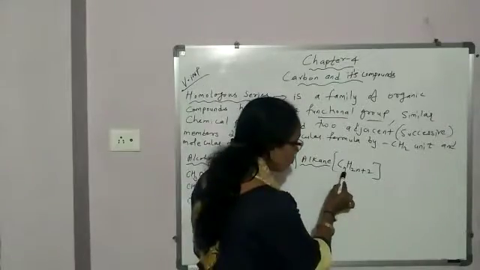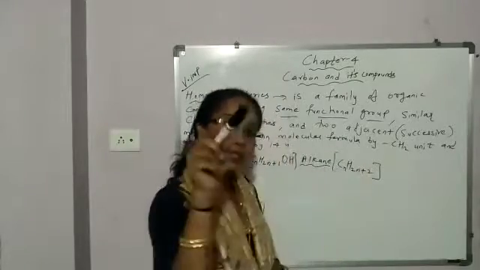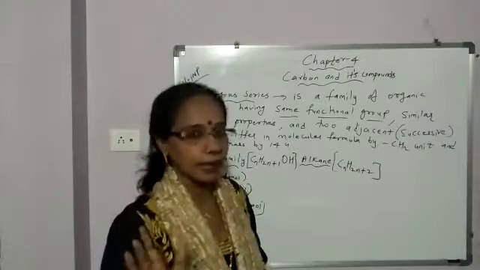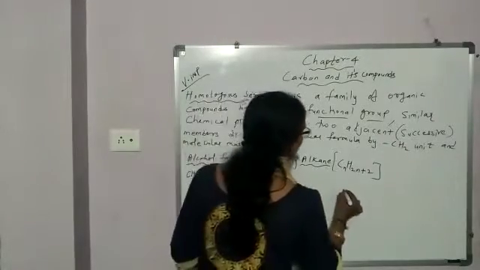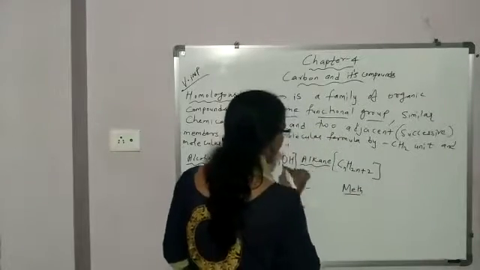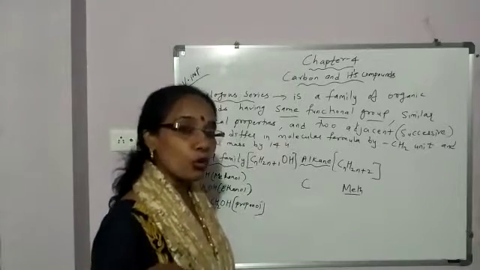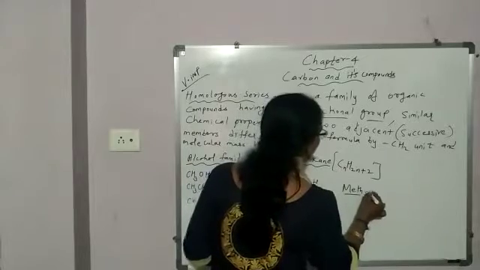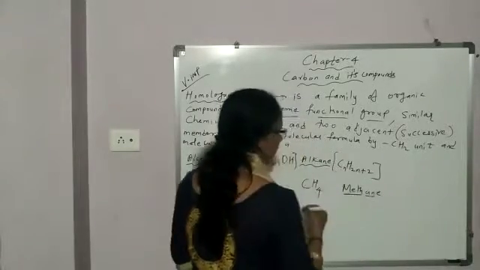When carbon atom is 1, hydrogen will be double of carbon plus 2 for alkanes, and there is a single bond between carbon atoms in alkanes. Okay, so the first alkane is methane. Meth means one carbon atom, double of 1 is 2, plus 2 is 4. So hydrogen will be 4, CH4. Methane. Meth means one carbon, ane means single bond.